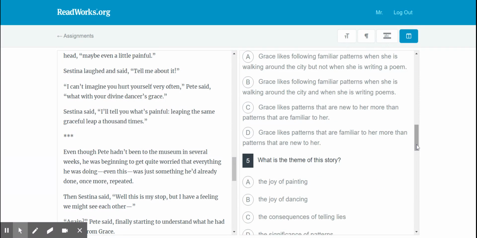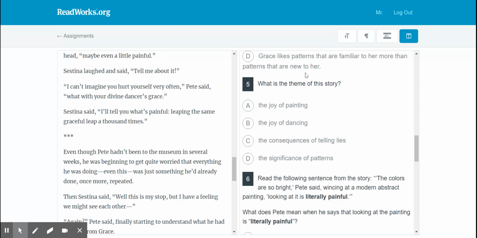And if we go to the answer, she likes the patterns that are new to her more than the patterns that are familiar. The theme of the story, now again, a theme is talking about the main idea, this main driving force. Thinking about themes in general, like good triumphs over evil, love conquers all, things of that nature.